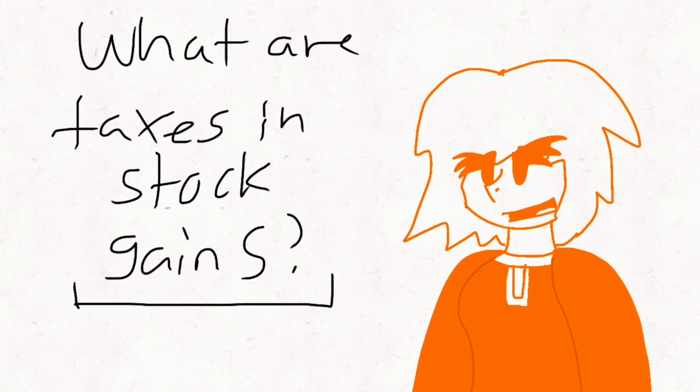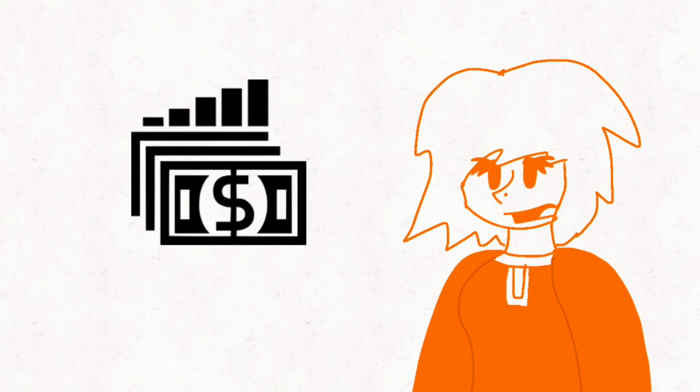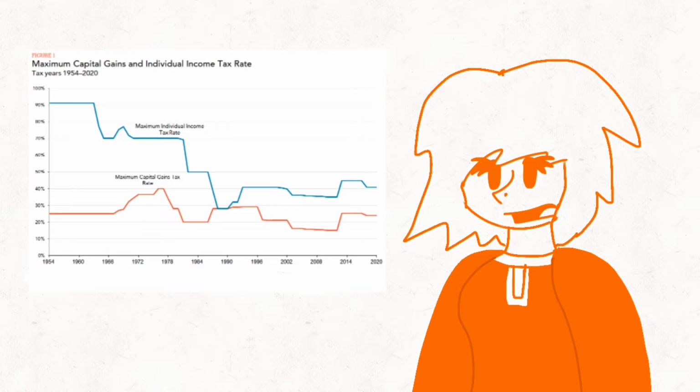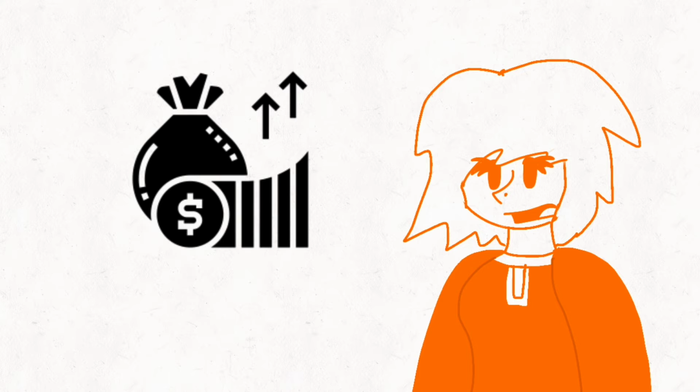What are taxes on stock gains? Long-term capital gains are taxed according to graduated thresholds for taxable income at 0%, 15%, or 20%. The tax rate for most taxpayers who report long-term capital gains is 15% or lower. Short-term capital gains are taxed just like your ordinary income. That is up to 37% depending on your tax bracket.